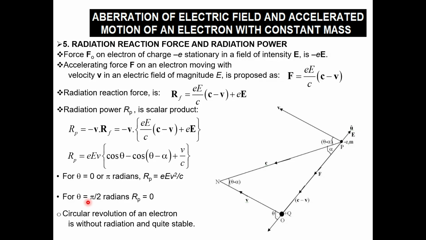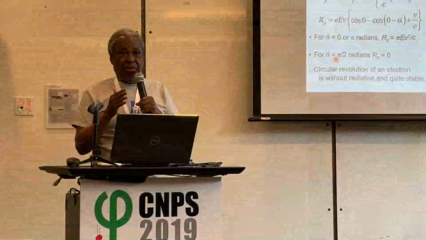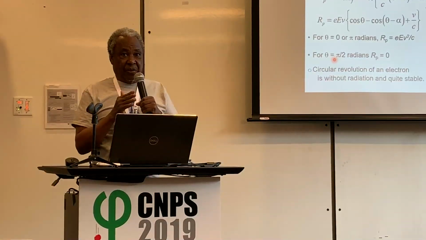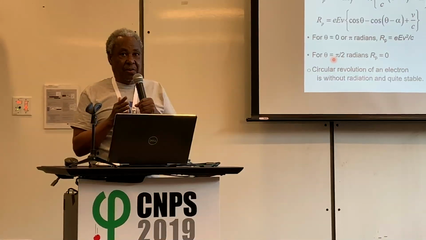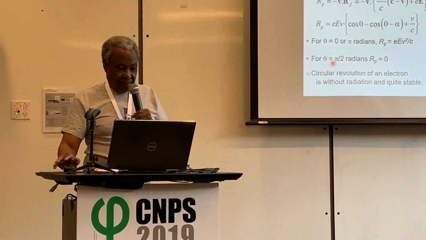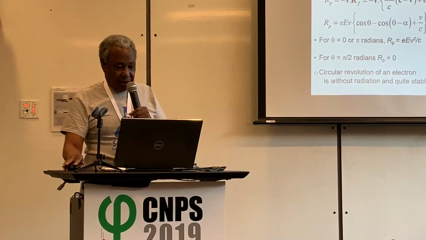So, circular revolution of an electron round a central force of attraction is with 0 radiation power. It's stable. This makes Rutherford's model of the hydrogen atom inherently stable. There was no need for quantum mechanics to stabilize it. This is one of the most important outcomes of this paper.